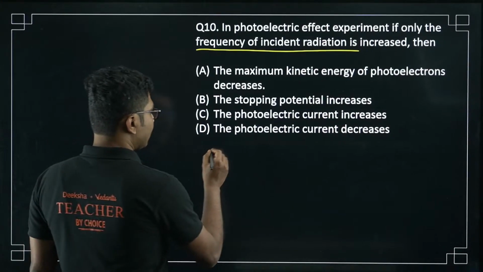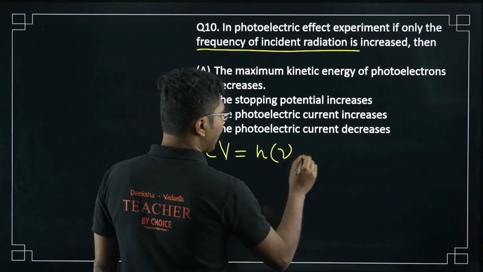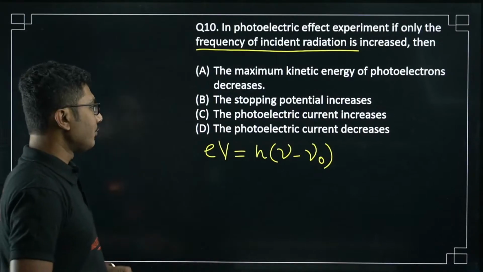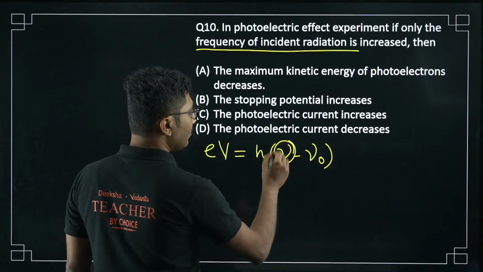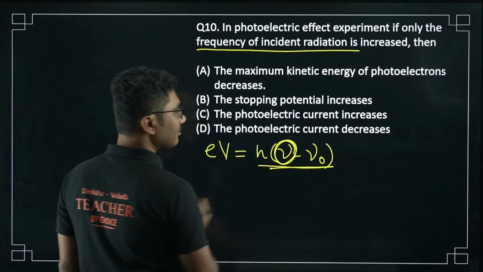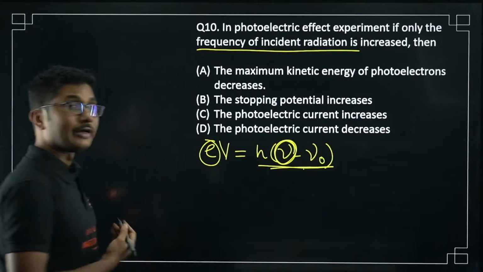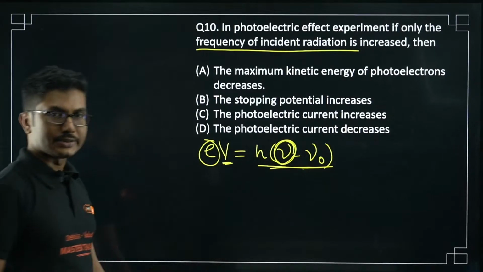Let's see. We know that eV equals h(nu minus nu naught). Right? This is the easiest, simplest formula for the photoelectric effect. Now if you increase nu, this entire term will increase. The charge of an electron is a constant, so the only way to balance that is that V has to increase. There is no other way.